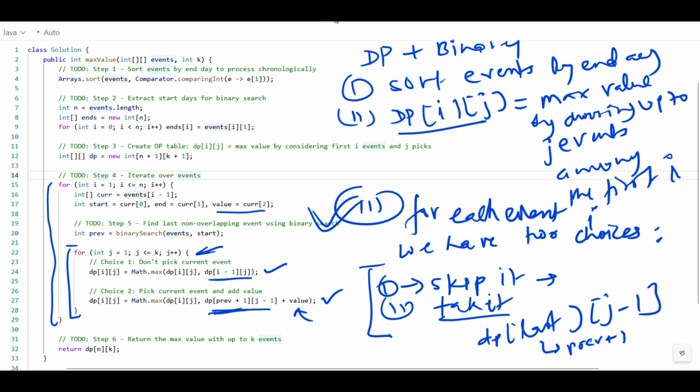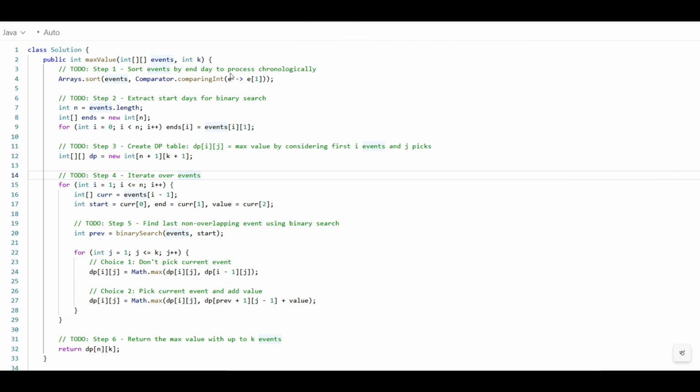So let's understand this approach. Let's do a little dry run. Suppose the events given are 1, 2 and 4, then 3, 4, 3, and then 2, 3 and 1, right?